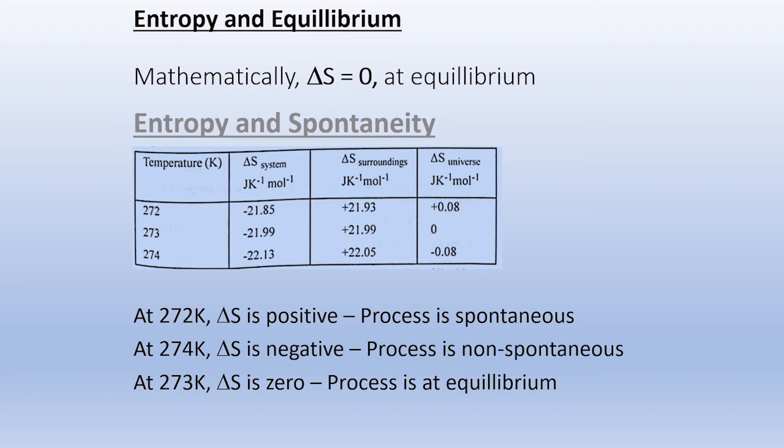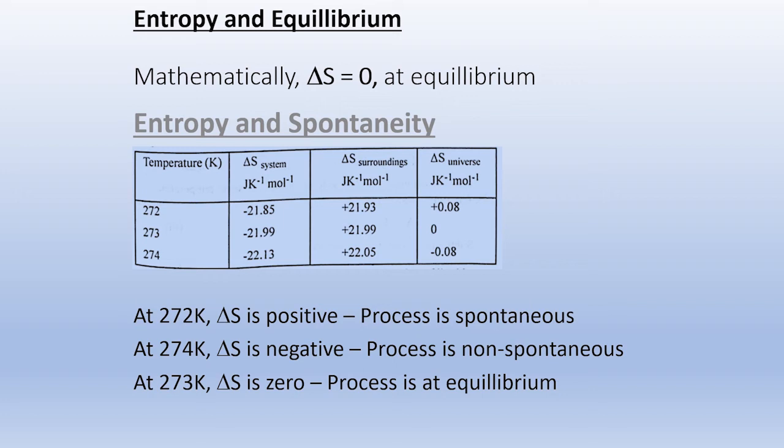Delta S system and delta S surroundings are given along with delta S universe. From the delta S universe, that is the total delta S value, we can see that at 273 Kelvin, delta S is equal to 0. That means freezing of water is at equilibrium at a temperature of